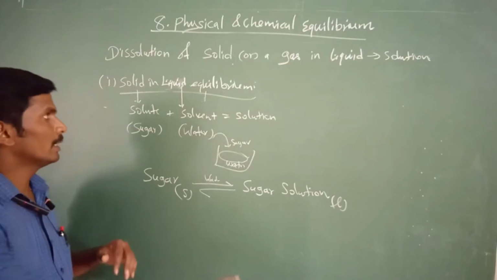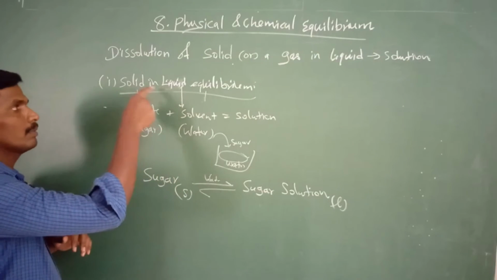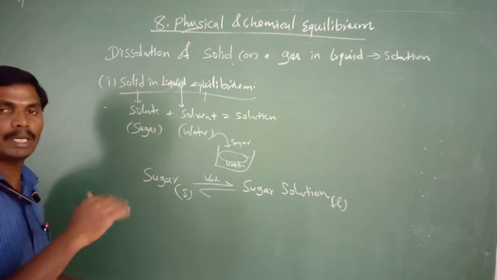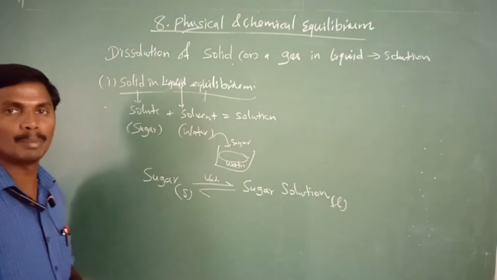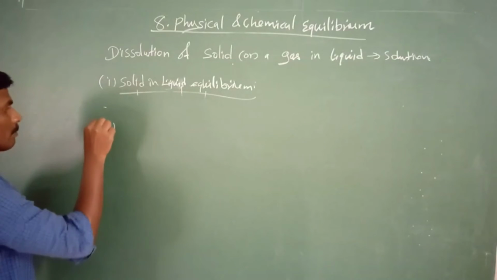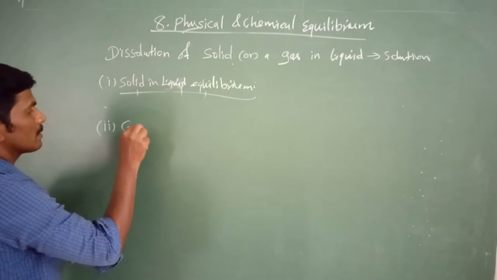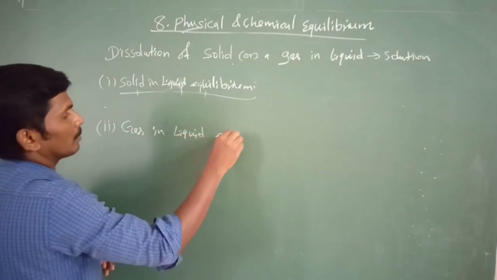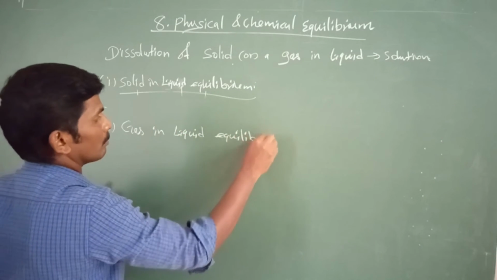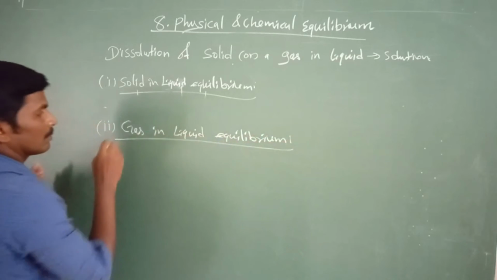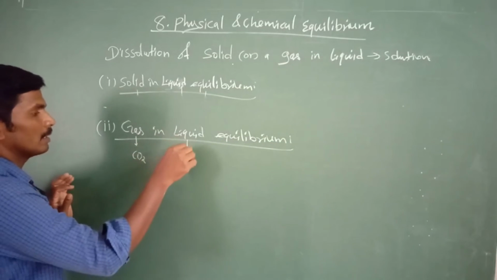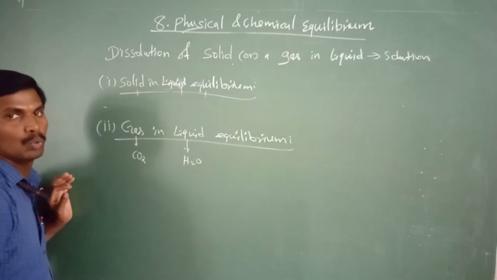Similarly, we may consider gas in liquid in place of solid in liquid. This is also another category of equilibrium. Gas in liquid equilibrium. In the place of gas, we consider carbon dioxide, and the liquid is the same, H2O.